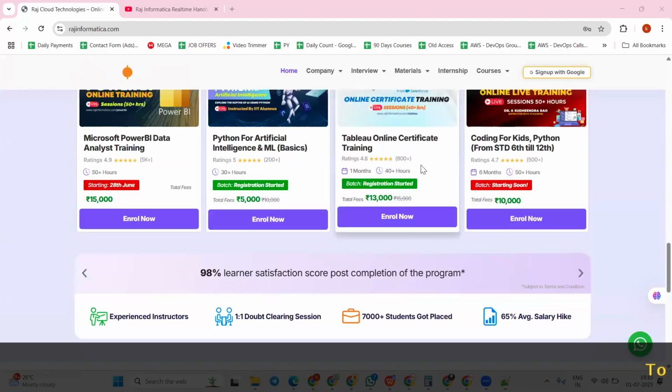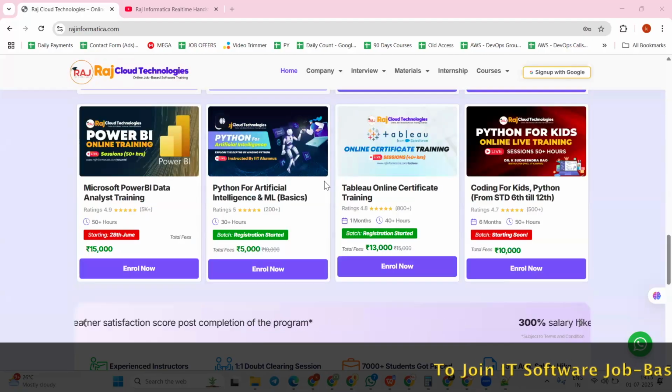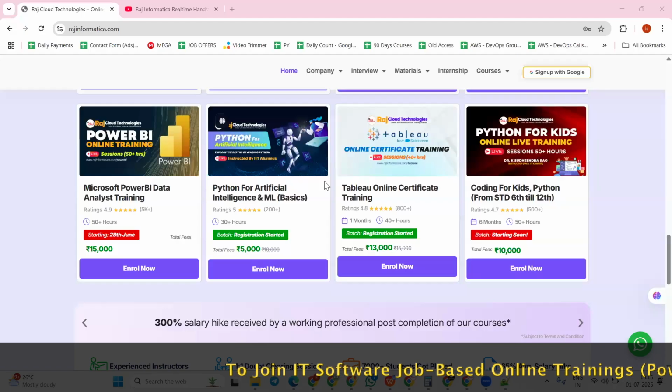These are a few of the programs that we are offering here in Raj Cloud Technologies.